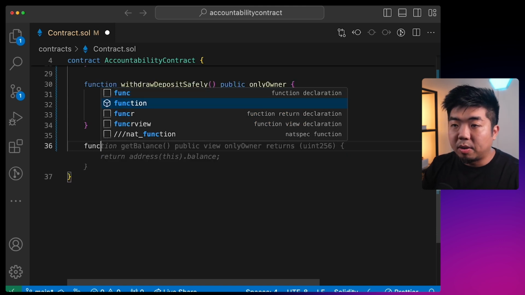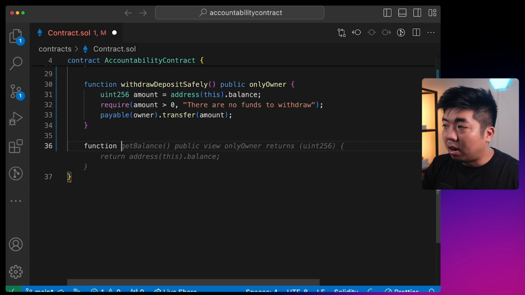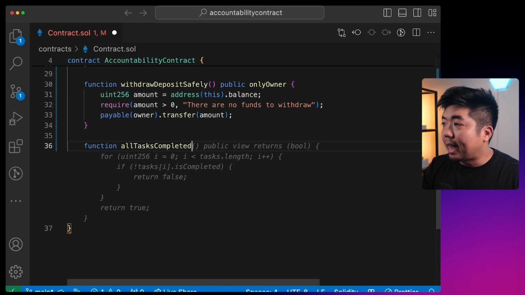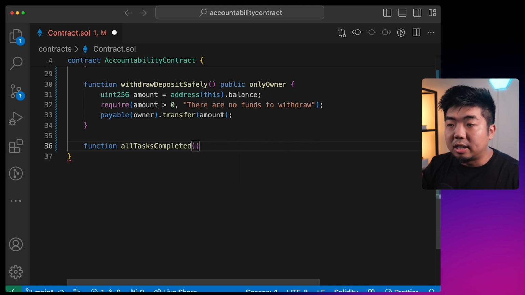So the next function we're going to create here is going to be our all task completed. What all task completed is going to do is just check to see if all our tasks have been completed. If they are completed, it's going to return true. That way we know that all the tasks have been completed and we can now return the balance back to the user.